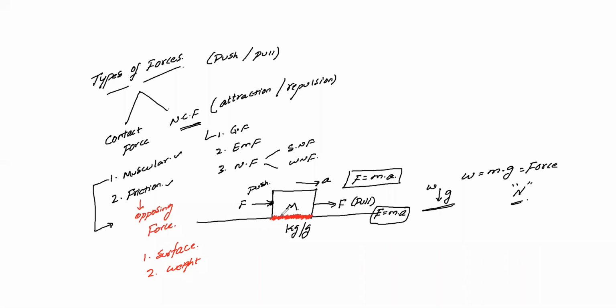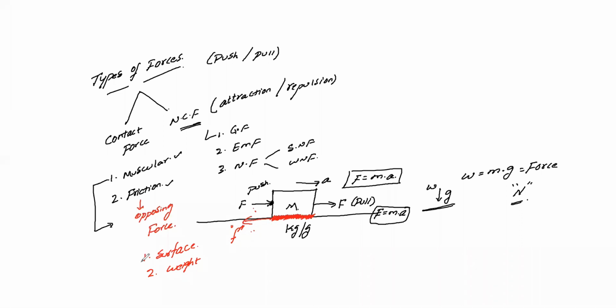When I'm placing this object on the rough surface and now applying force, even though I'm applying some force, the object will not accelerate easily, because on the rough surface the force reduces. That means the surface will try to oppose the force. And the opposing force we call frictional force. This force acts in the opposite direction. Remember, it will always act opposite to the applied force. Remember this case.